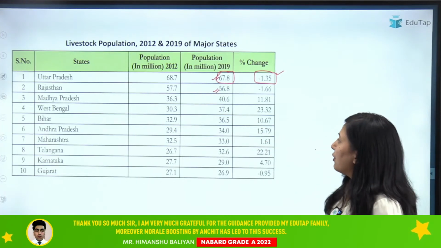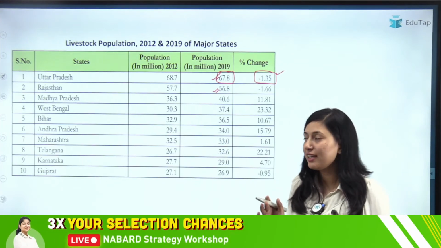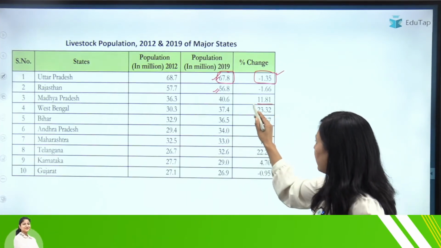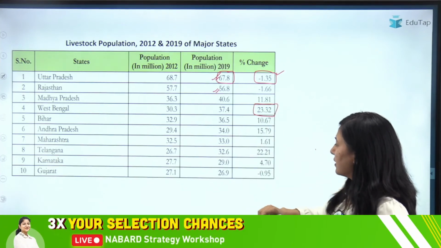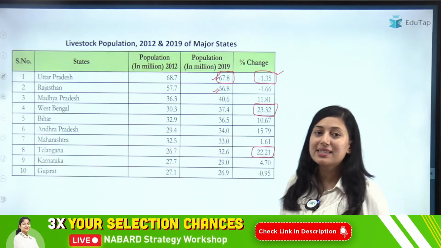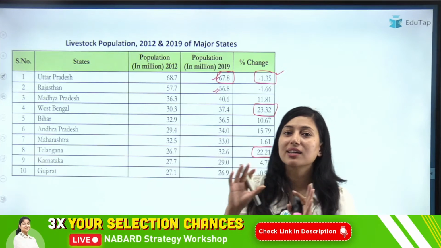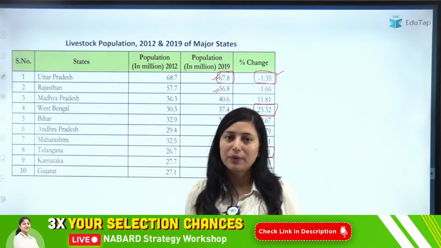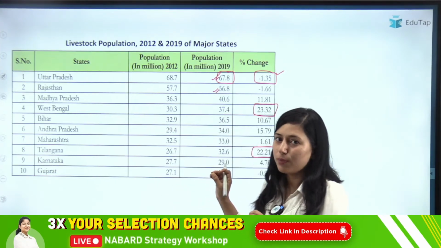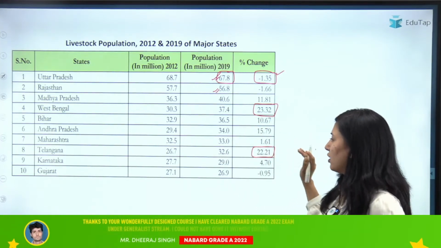But if we talk about where the highest increment has happened in livestock population, you can see that it is in West Bengal, that is 23.32%, followed by Telangana. Now, a question in the exam might come in this form also: which state has shown the highest change in livestock population as per the livestock census? The right answer will be West Bengal, followed by Telangana.